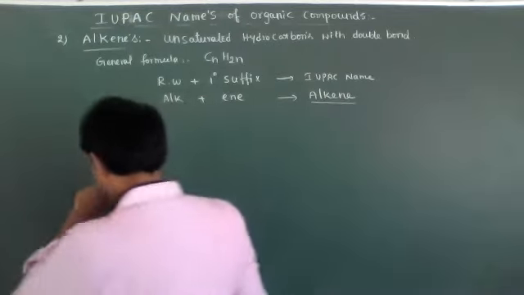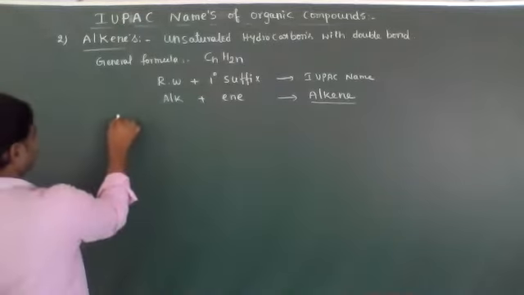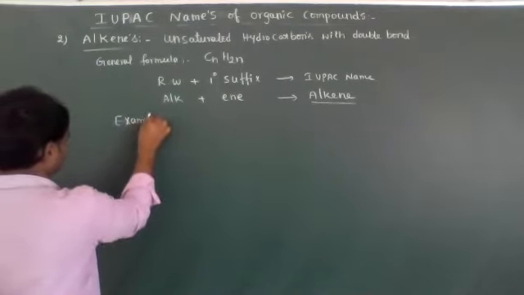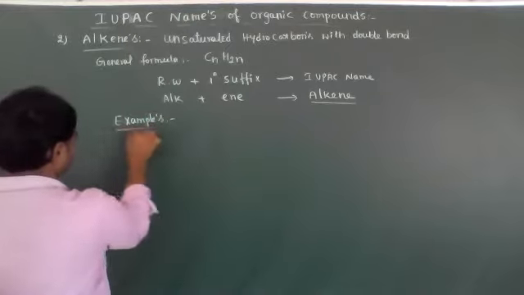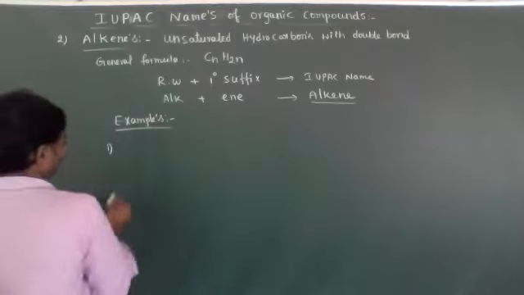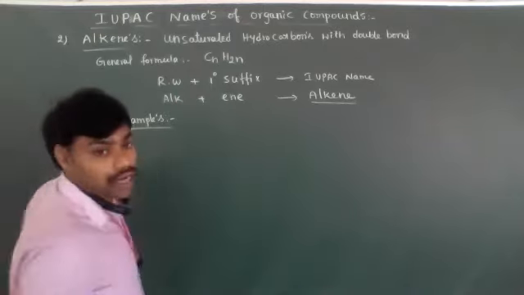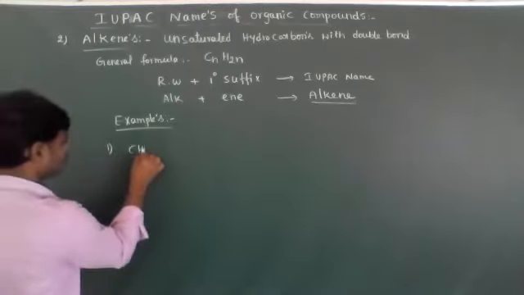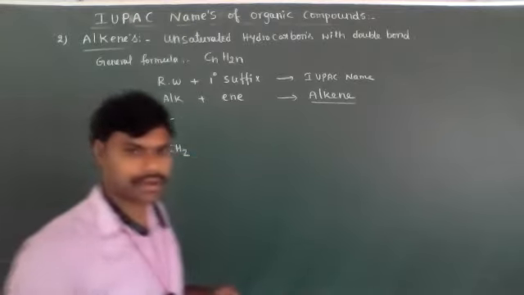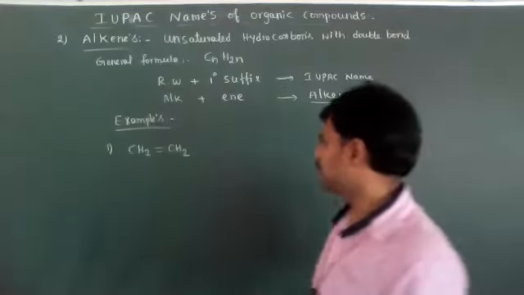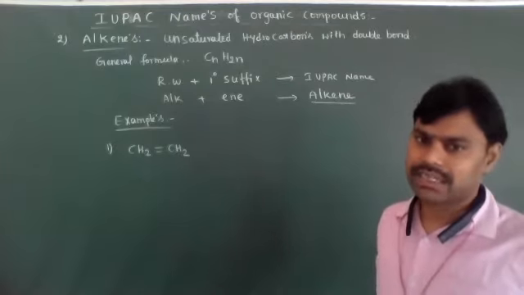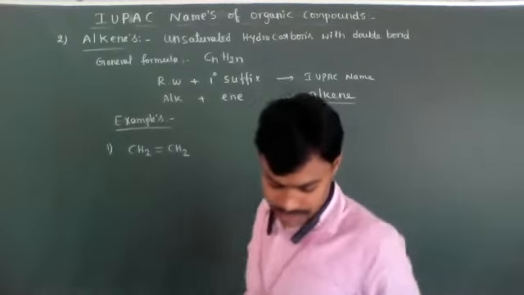Okay, students. Now, examples. First one: n is equal to 2 carbons. CH2 double bond CH2. Its IUPAC nomenclature is eth plus ene, ethene. Its common name is ethylene.